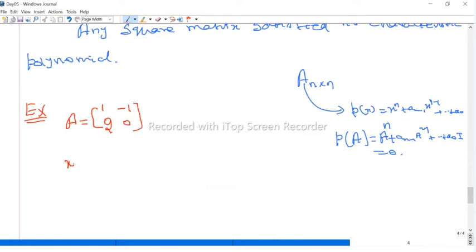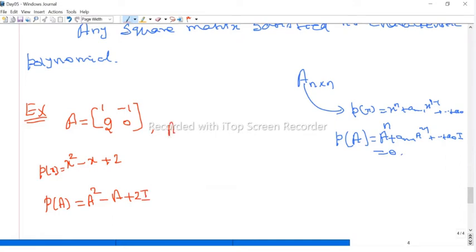So what is the characteristic polynomial? We know that the characteristic polynomial p of x is nothing but x squared minus trace times x plus determinant. Trace is 1 plus 0, which is 1. Determinant is 1 into 0, and then minus 1 into 2 is minus 2. The formula has minus, therefore plus 2. So this is the characteristic polynomial. Now p of A is A squared minus A plus 2, but these are matrix addition and subtraction, so 2 is not a matrix, it is 2 times I.